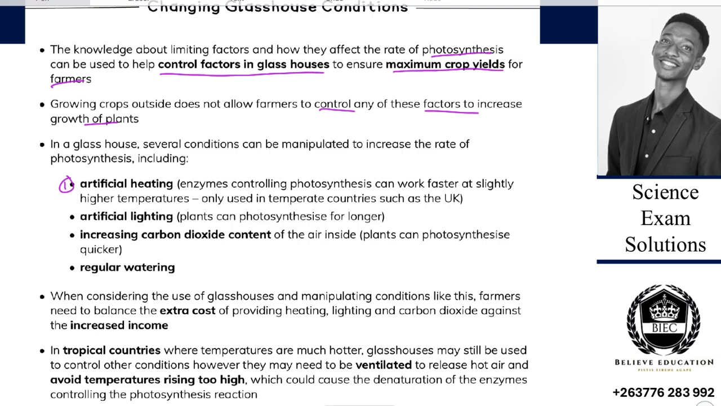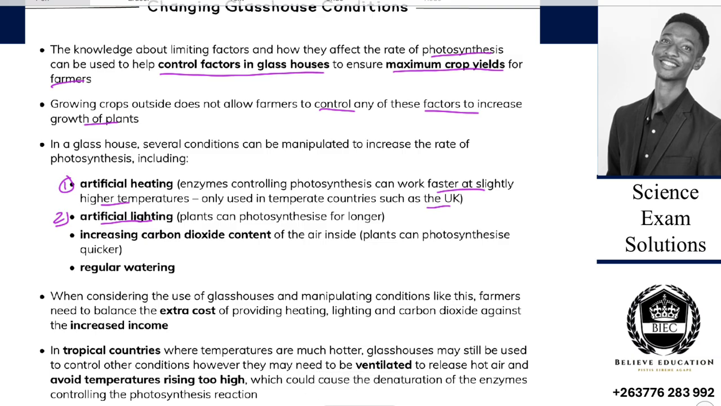So artificial heating: enzymes controlling photosynthesis can work faster at slightly higher temperatures, only used in temperate countries such as the UK. Then number two, we can have artificial lighting. Plants can photosynthesize for longer. So it can be artificial light, right?